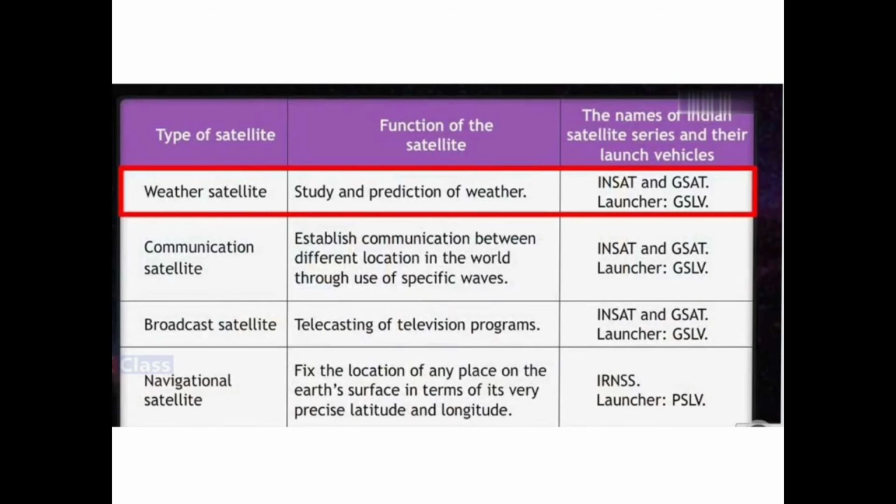Then you have the communication satellite. The communication satellite is used to establish communication between different locations in the world, through the use of specific waves. So it is used for communication purposes. Again we have the same launcher GSLV, and the same satellites INSAT and GSAT.